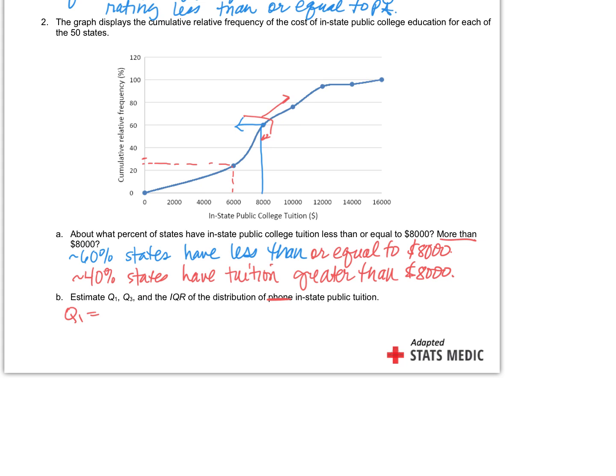Y'all are overthinking it. Thank you, Jace. All right, Q3. I probably would say 10, but you're close enough. You're in the ballpark. So if that's 10,000, what's the IQR? Good job. Would you have to show your work? Yes, of course. No naked answers.